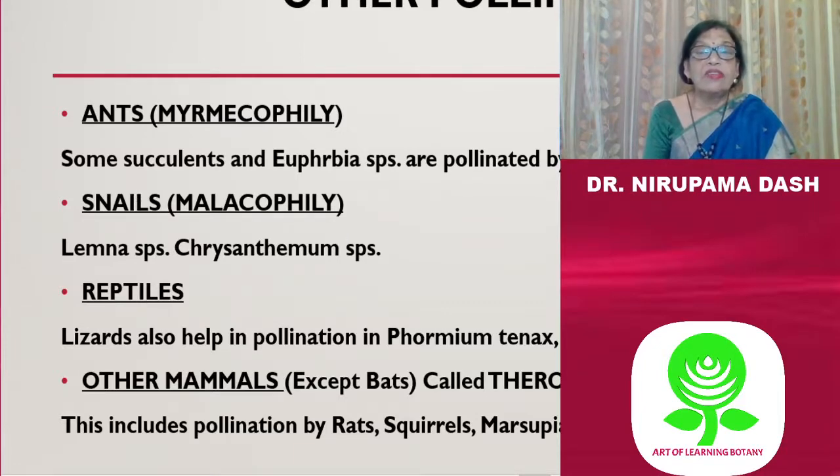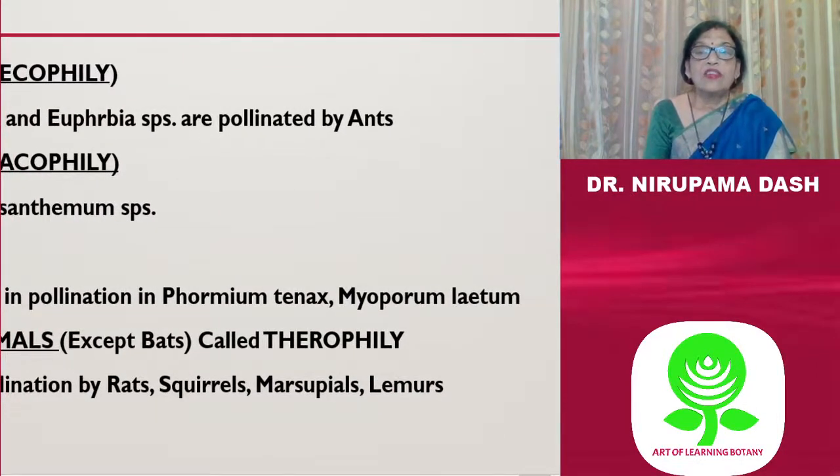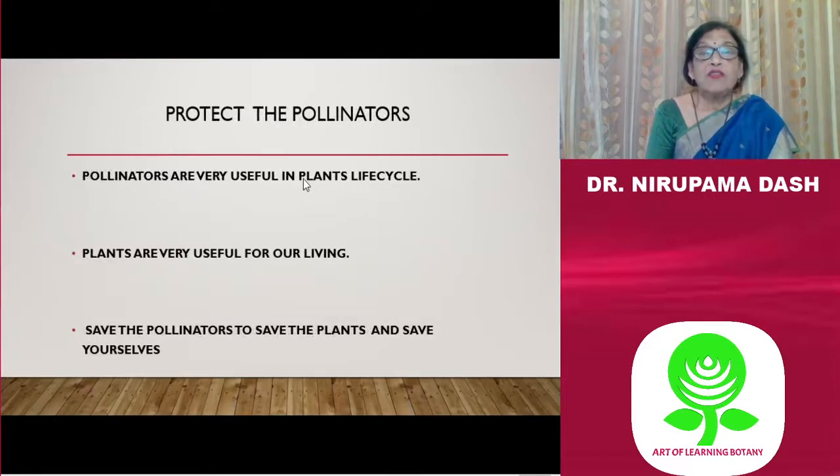Then reptiles, the lizards, also help in pollination. The example is Phormium tenax. Then other mammals except bats are called therophilous. That includes rats, squirrels and lemurs. To protect these pollinators is very essential, because there has been a co-evolution between the adaptations of flowers and the pollinators. That's why we have to love them, to save them and to protect them.